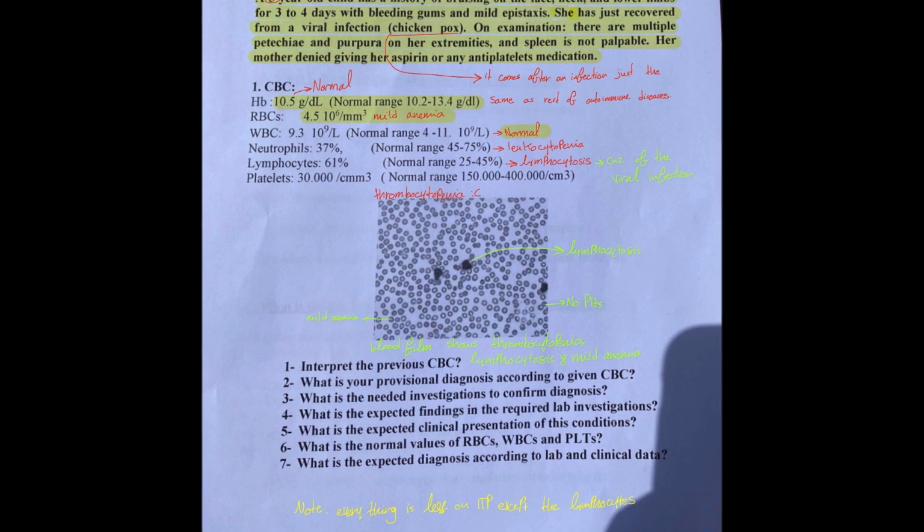Here we have lymphocytosis, because it is sort of a viral infection. Thrombocytopenia, unfortunately, because of those antibodies. Here's a blood film that shows thrombocytopenia, lymphocytosis, and mild anemia.